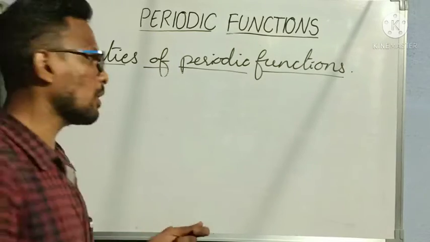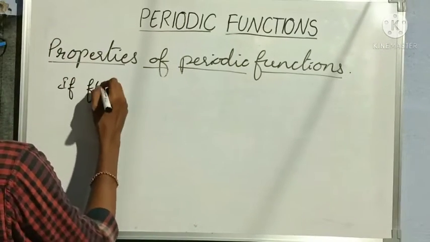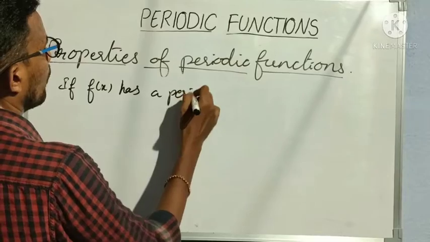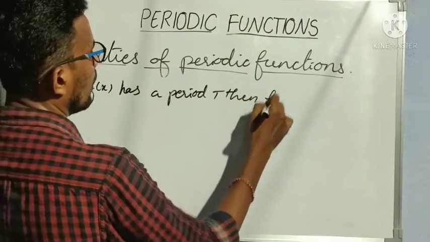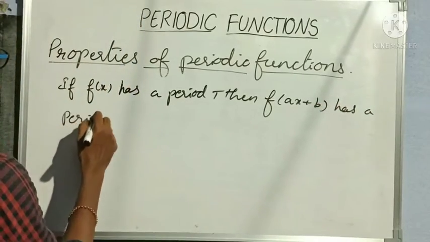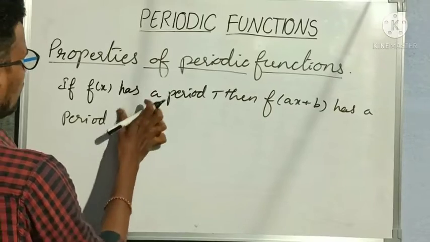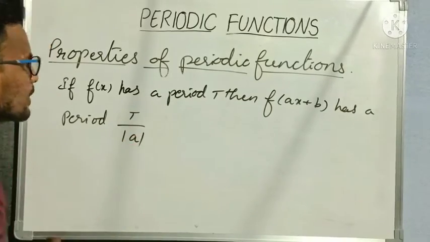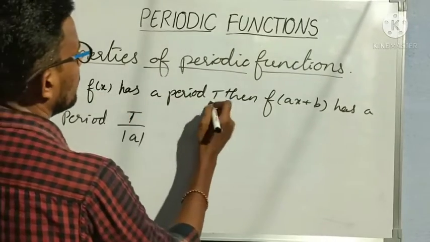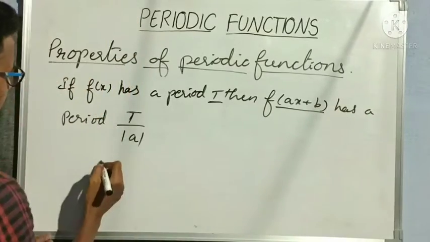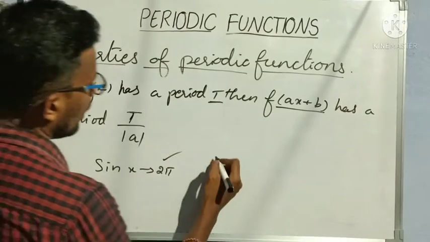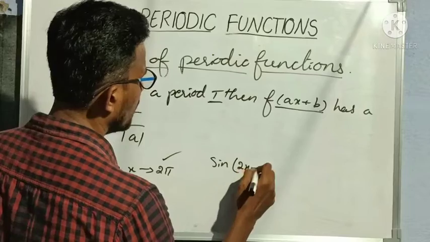Now the last property: if f of x has a period T, then f of ax plus b has a period. What is the period of f of ax plus b? It means T by mod a. Understood? So if I have any function f of x with period T, then f of ax plus b has period T by mod a. Suppose I know that the period of sin x is 2 pi, but I want to find out the period of sin of 2x plus 5.